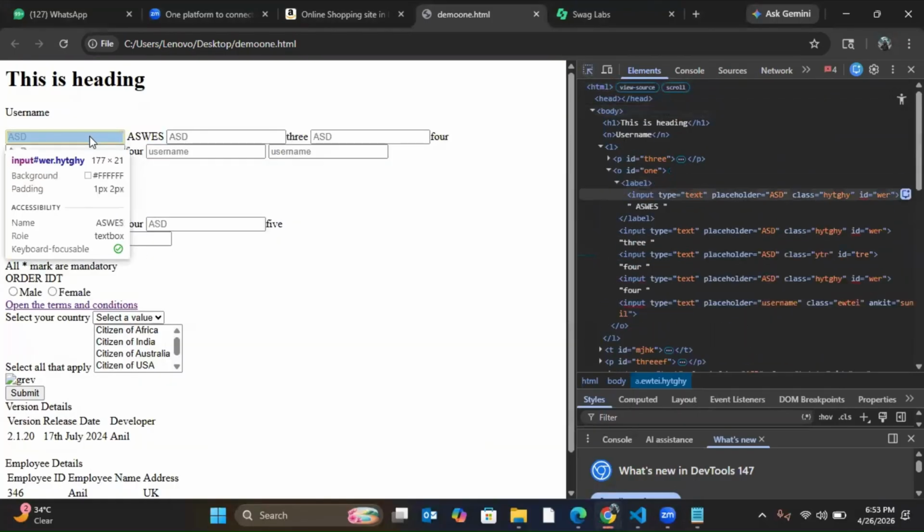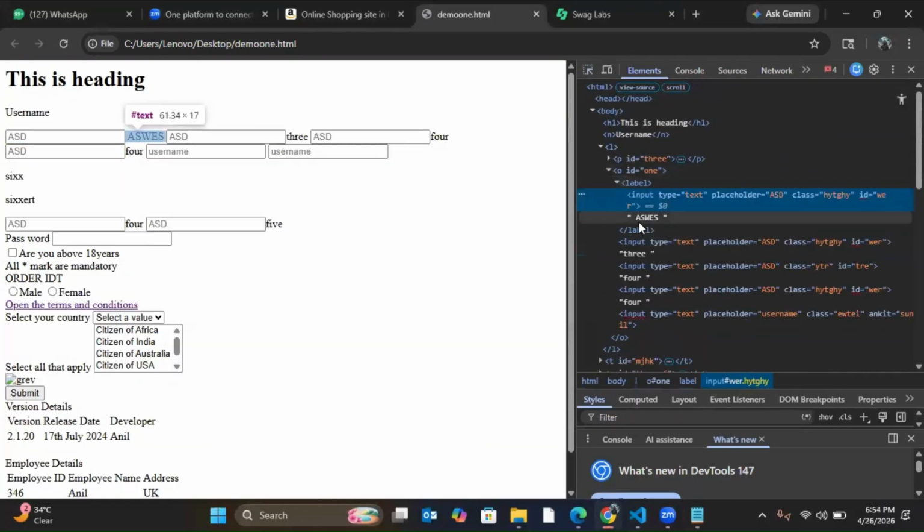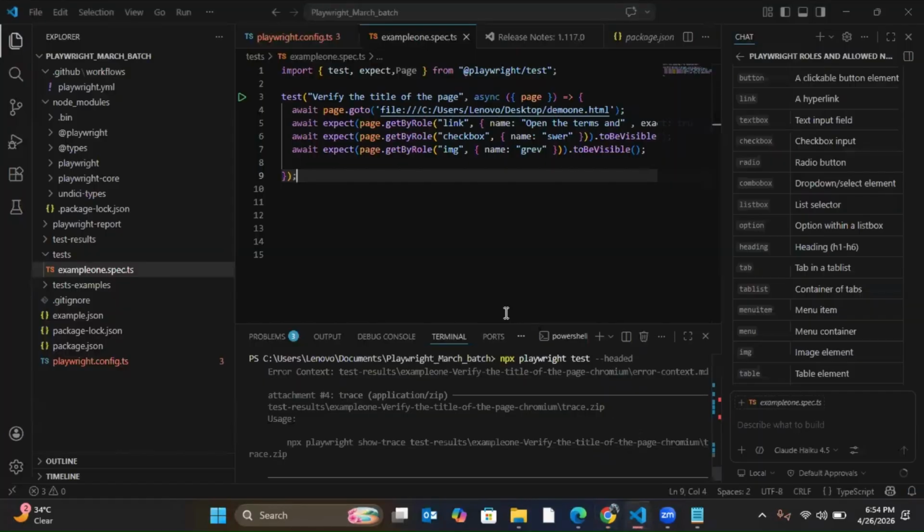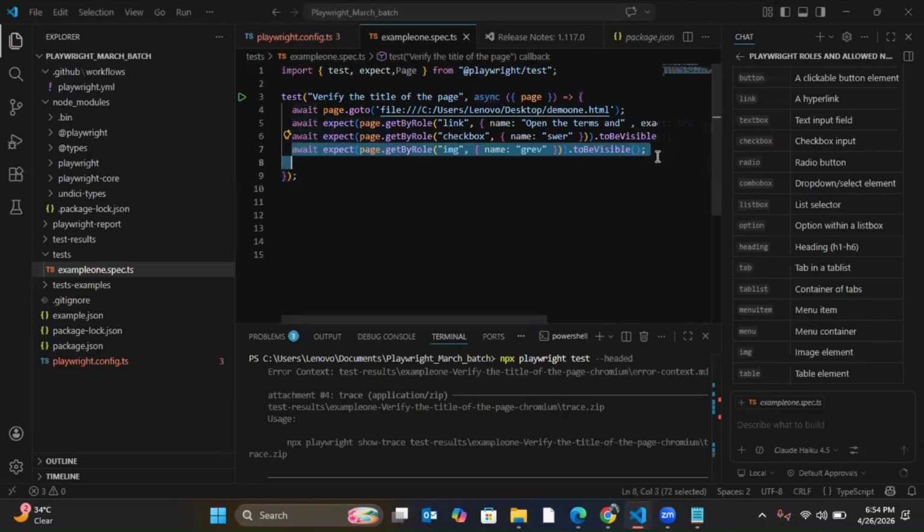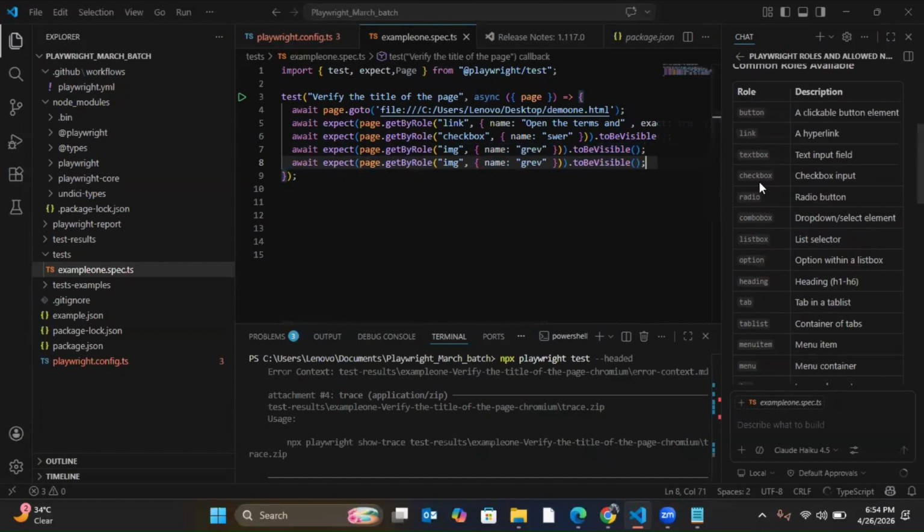Now for this one, it is present inside a label, but it itself doesn't have any aria-label attribute or visible text. So let's see. It is present inside a label, meaning it's a child of that label. So I can use that label's visible text now. This is a text area, so for a text area, what should you use? Textbox.